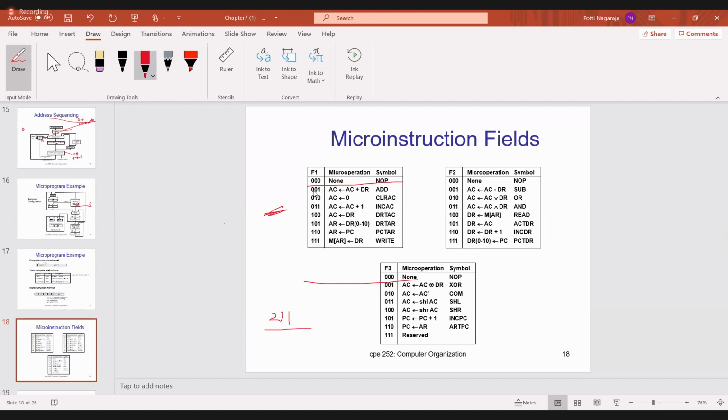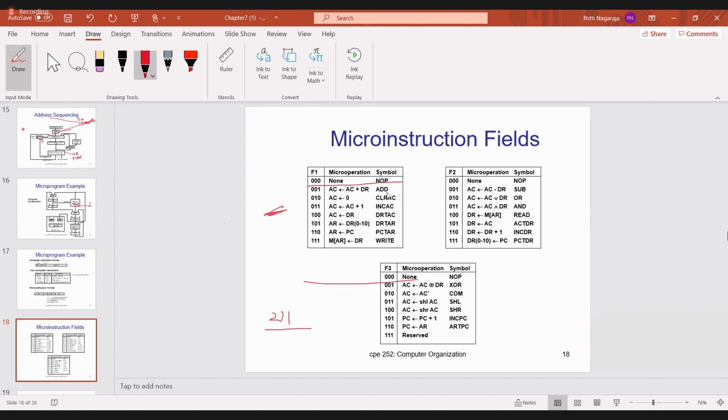Now look at F1. All these are simple only. Now see what is there when F1 is 001. What is ADD? Addition. AC plus DR. What is AC? Accumulator, 16 bit. Data register, 16 bit. So 16 bit plus 16 bit.